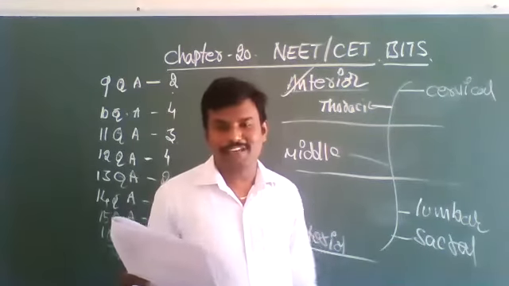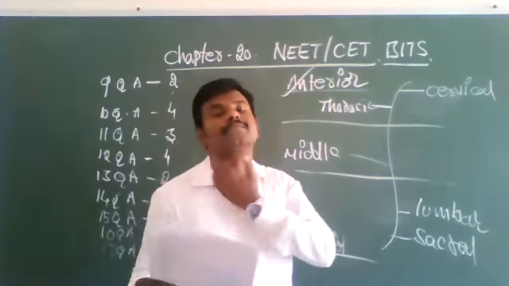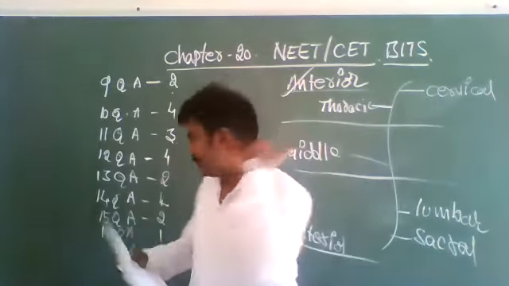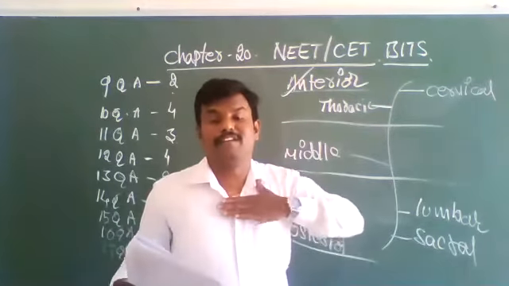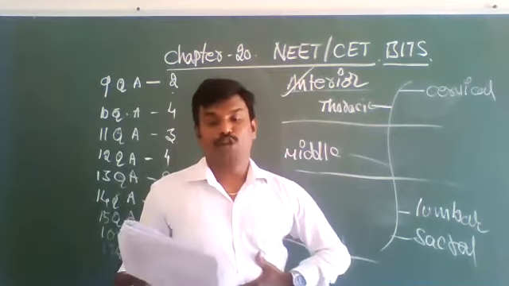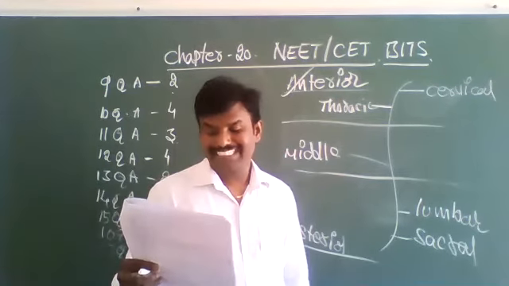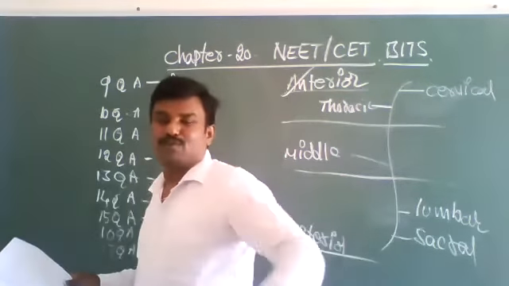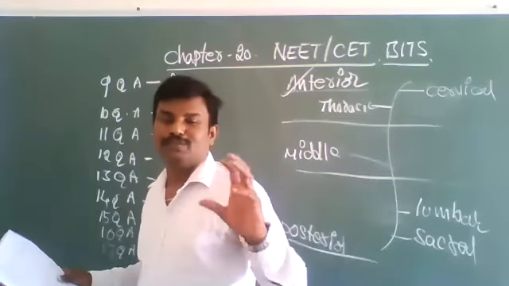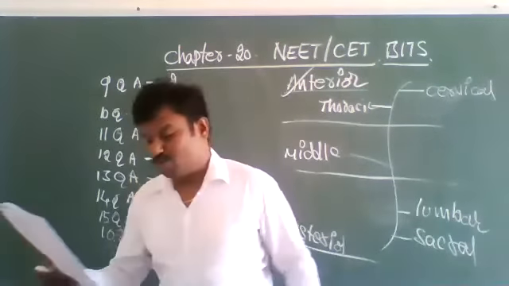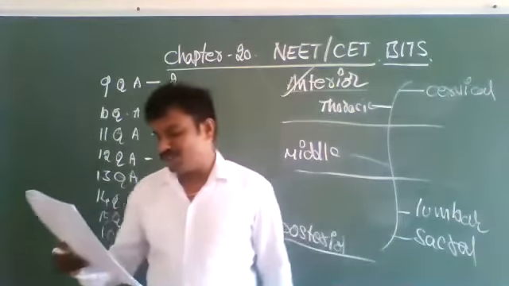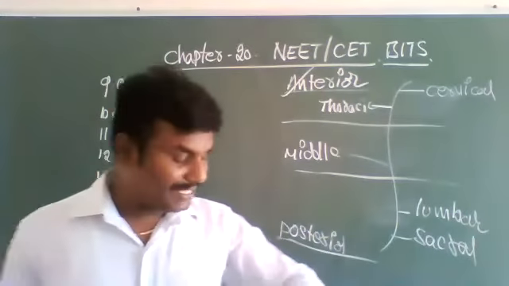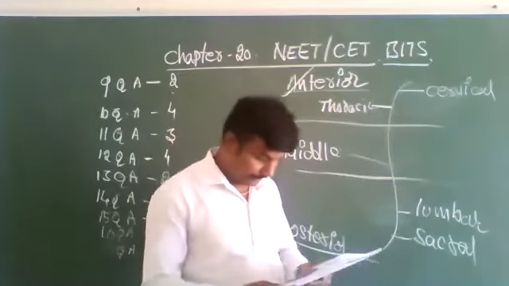Cervical is also not heavy, just 7 vertebrae, up to here. From here onwards, thoracic. Sacral is a small, fused, U-shaped bone. So among those 4, the largest and heaviest bone is lumbar.